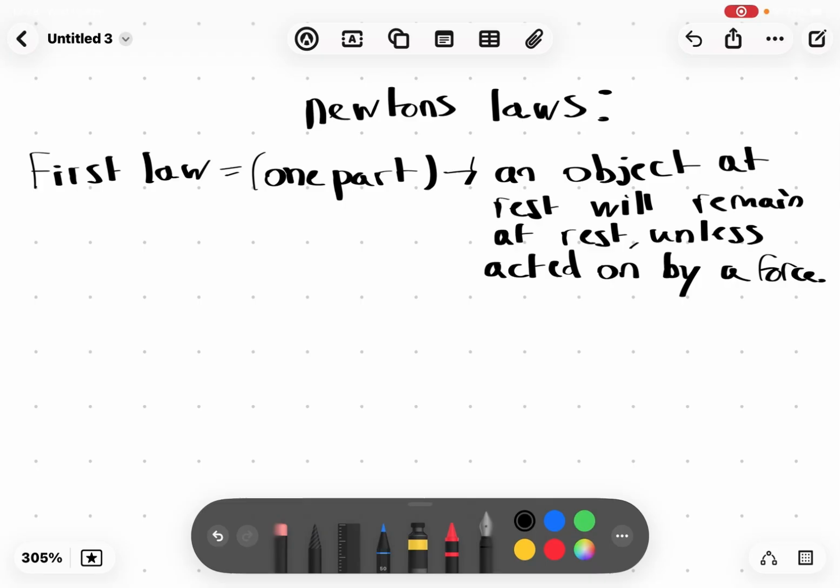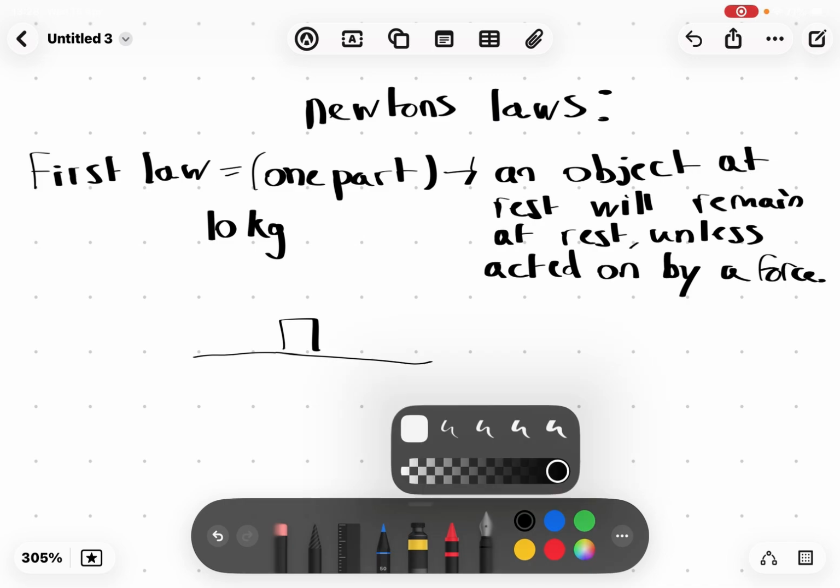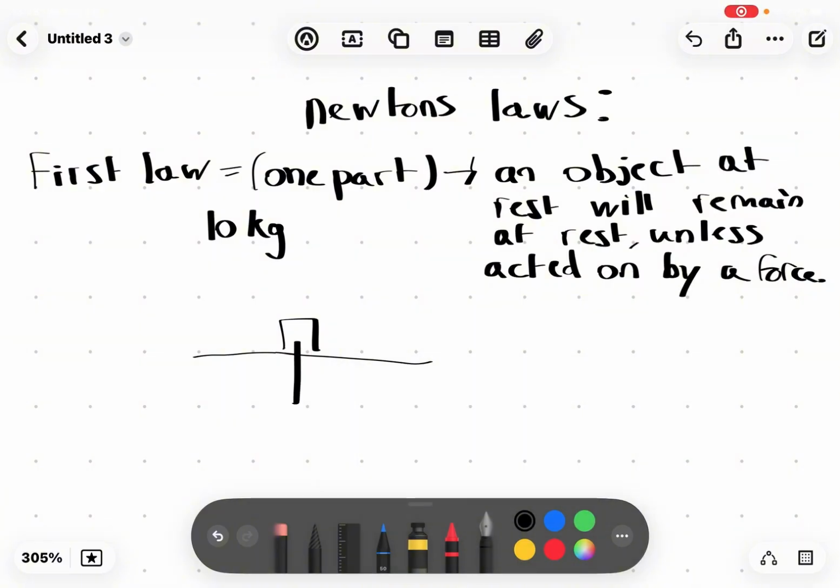So let's say an example, let's say there's a box on a surface and the box has a mass of 10 kilograms. So there's no forces, it's at rest. The only forces acting on the box are the weight and the normal force. The weight equals mass times gravity, so that will be 10 times 9.81.